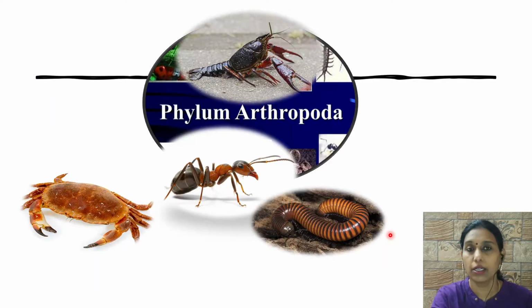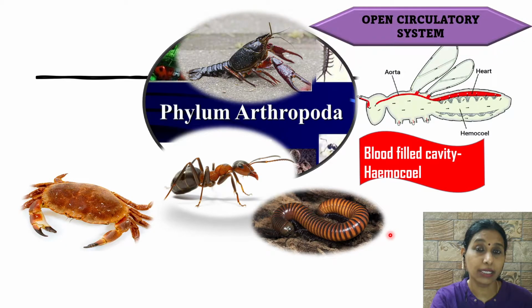Okay. So now let us see the main or the common characteristics of phylum Arthropoda. The first and the main characteristic of phylum Arthropoda is it has an open circulatory system. So just before arthropods, we had phylum Annelids. We did not have anything of such sort. There, yes, the alimentary canal had developed, but we did not have any circulatory system. Okay, you did not see that in the earthworms and all. But here in arthropods, open circulatory system is a main identifying feature.